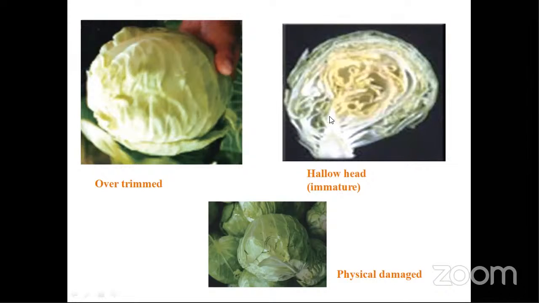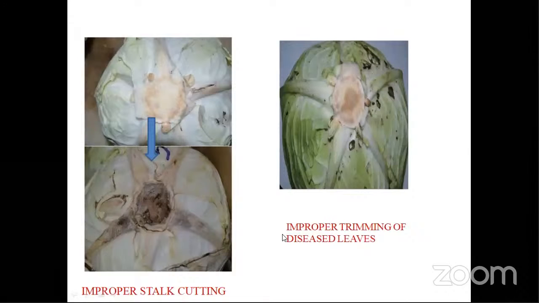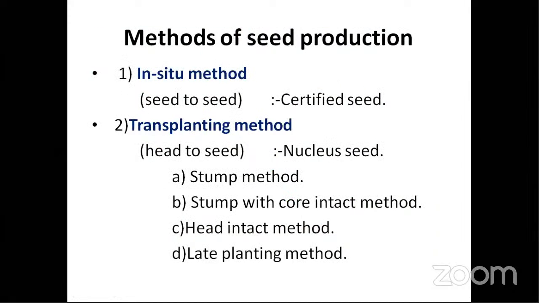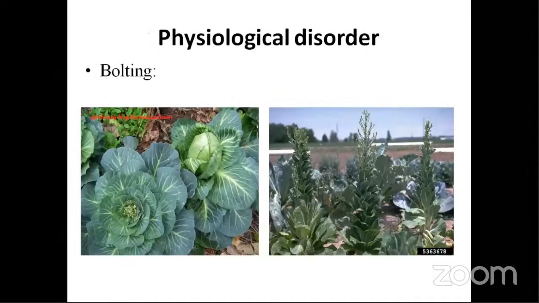So excessive application of nitrogen and irrigation, what happens? The internal parts don't grow. The head will be in a hurry to develop completely. In that hurry, internal portions remain hollow. So this is a hollow immature head, and this is nothing but a physically damaged head. That's the reason why you have to have a wrapper leaf. And here you can see improper stalk cutting can also invite many fungal diseases. So proper head cutting is also important. Also mechanical damages can occur, because you can see this is all the importance of wrapper leaves actually. Next, we have methods of seed production, which I will not be dealing with now.